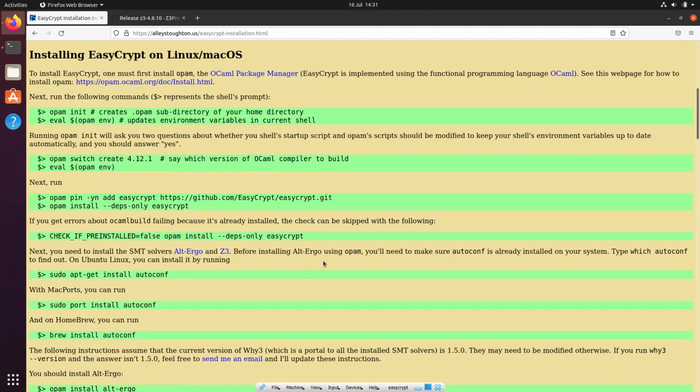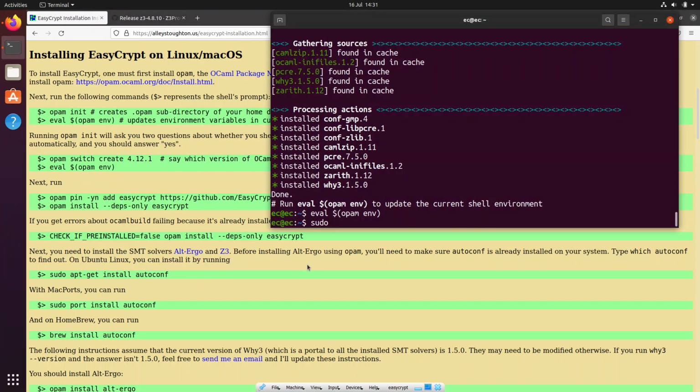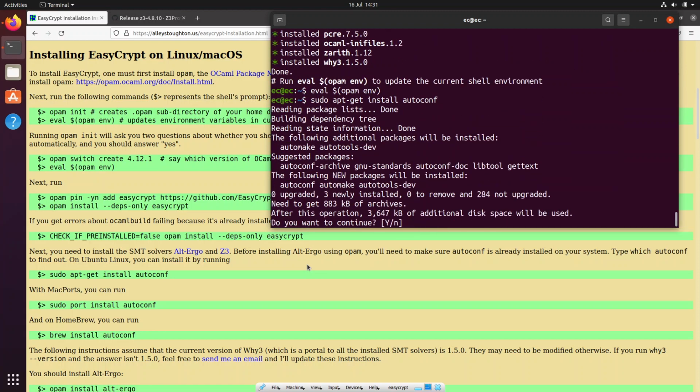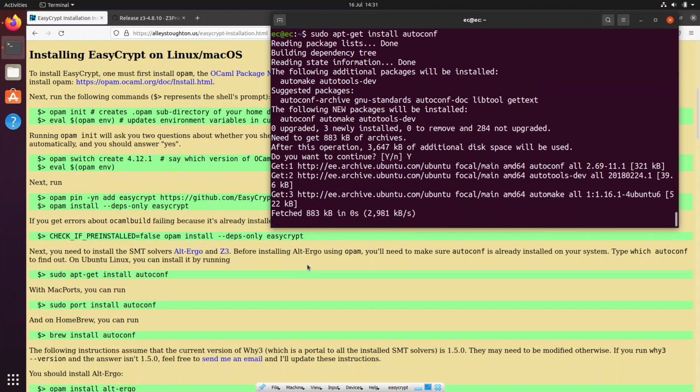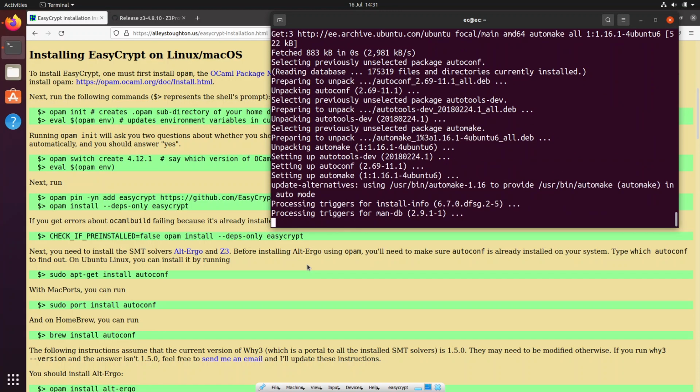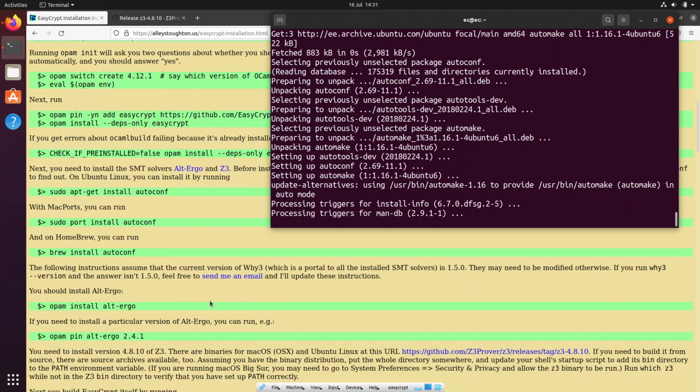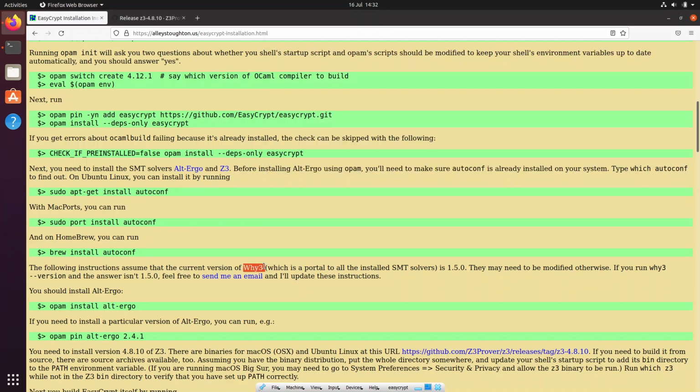Okay, so now let's see. We need to get autoconf. So let's sudo apt-get install autoconf. Okay, that seems like a small package. And okay, we have Z3.